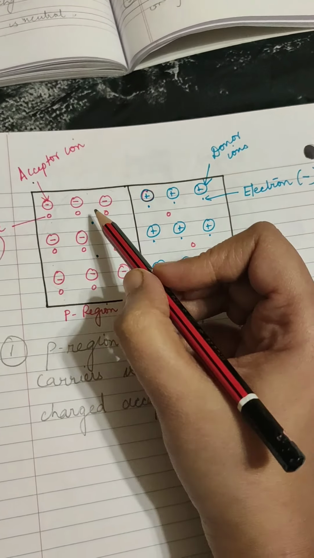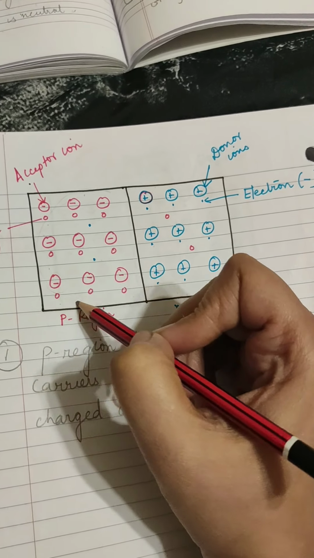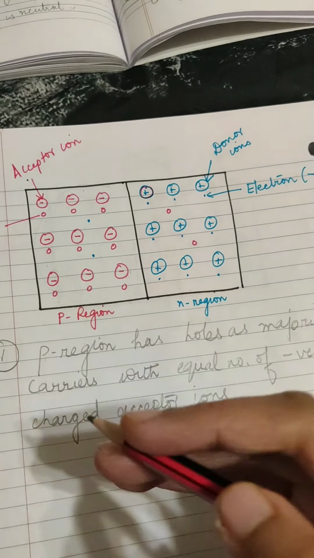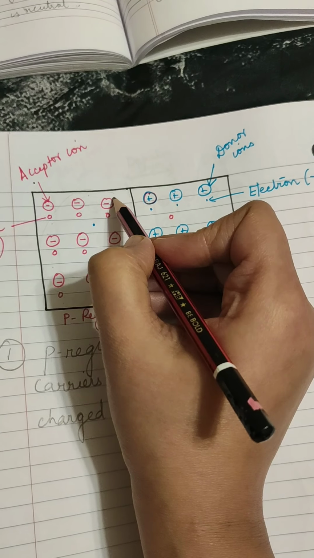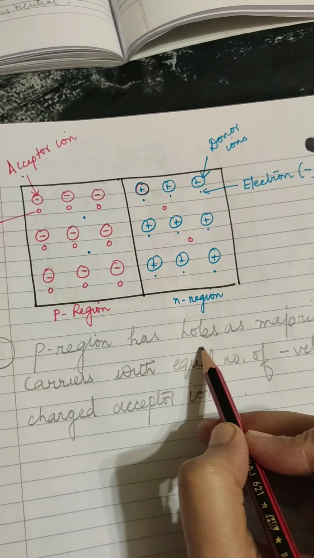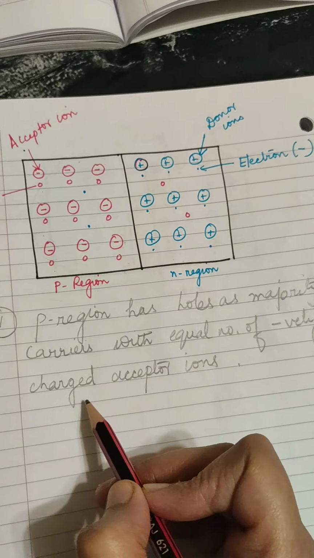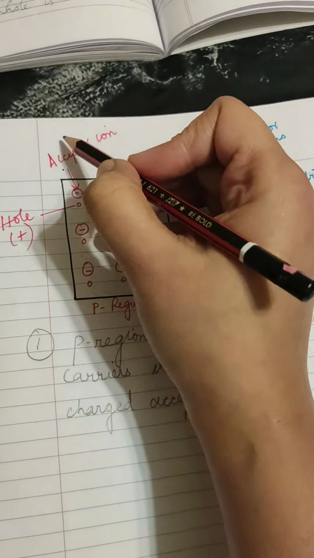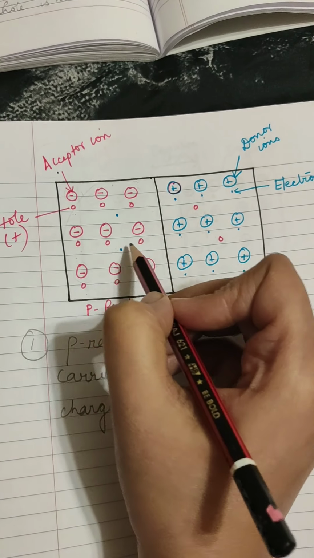Now, the p region is doped with acceptor impurities. Acceptor impurities will accept electrons and thereby become negatively charged acceptor ions. So the p region has holes as majority charge carriers with an equal number of negatively charged acceptor ions, and an equal number of positively charged holes.